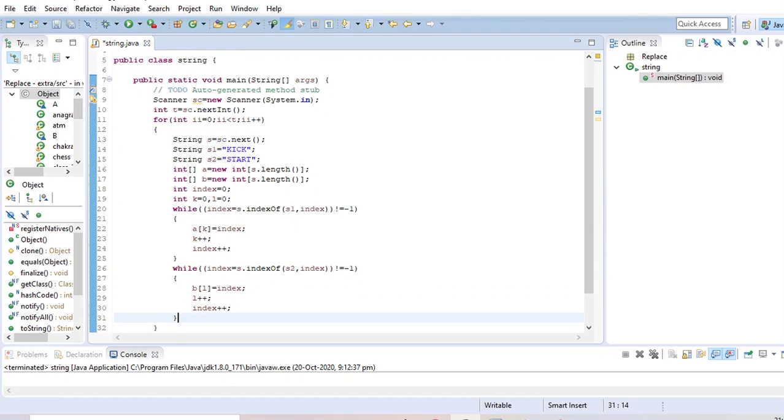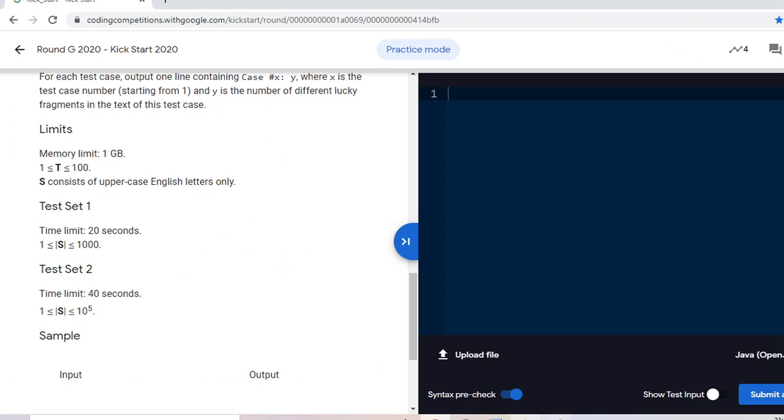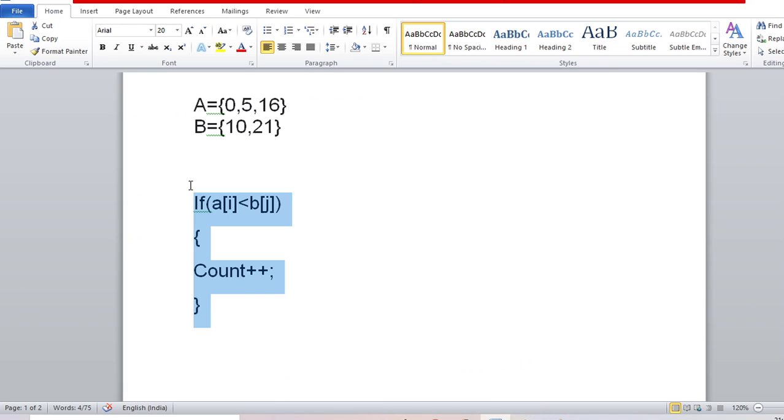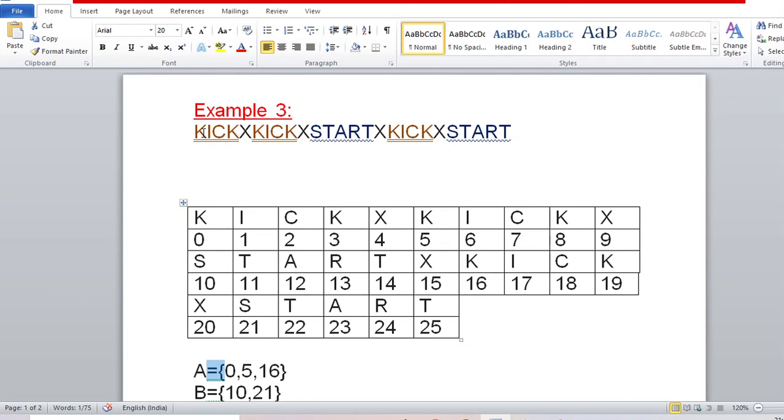Now it is simple: I will take another integer count, initially 0, and I just check for this condition. Okay, now see, the array A has 3 in this case, but I have taken the array A length as the string length.